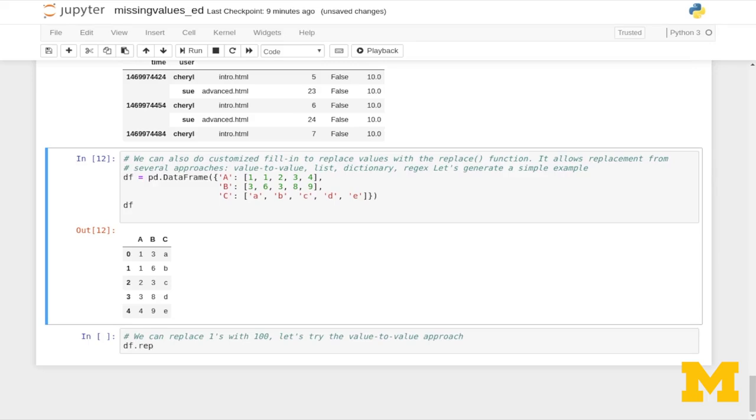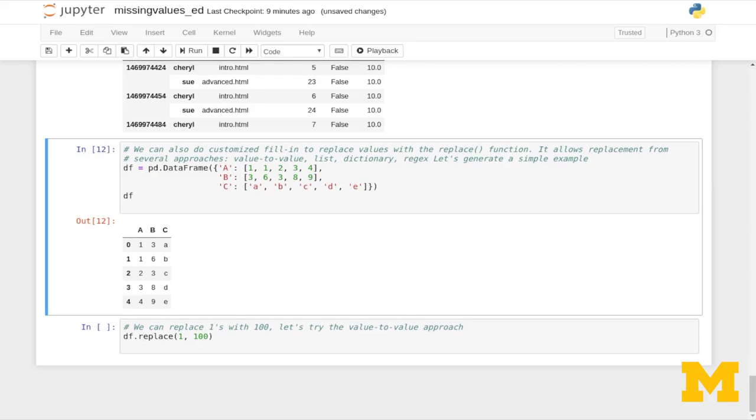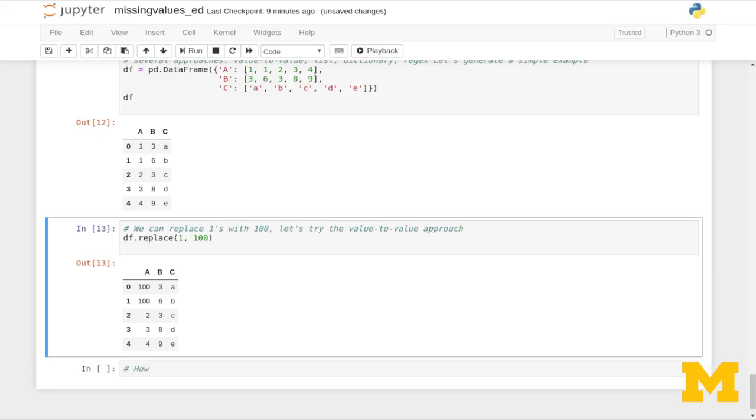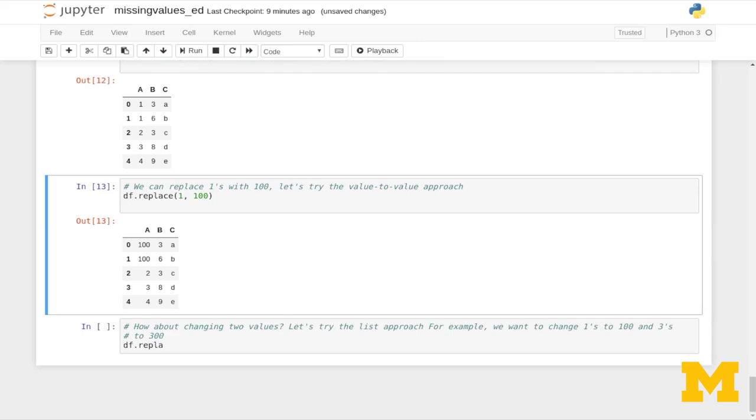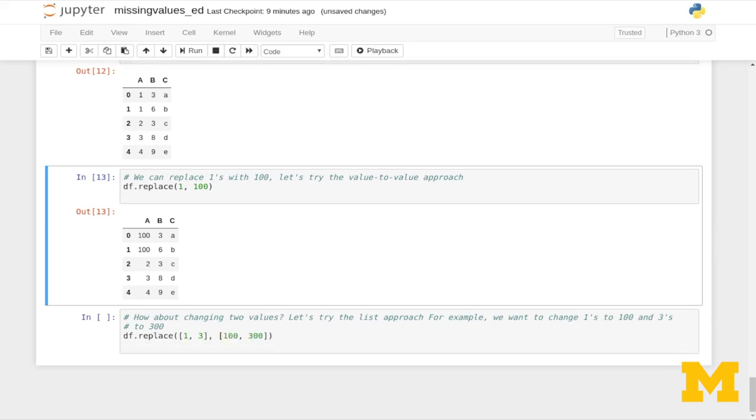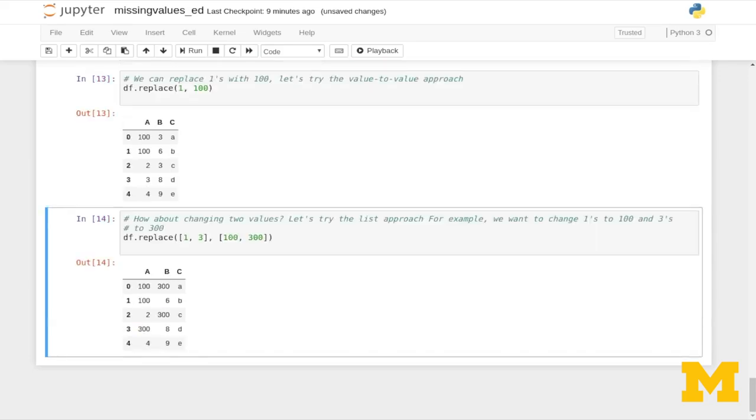So we just say df.replace. We give it the first value, the thing we want to replace, and what we want to replace it with, so 100. So how about changing two values? So let's try the list approach. For example, we want to change 1s to 100 and 3s to 300. So we could just do df.replace and pass in two lists, 1 and 3, and then 100 and 300.